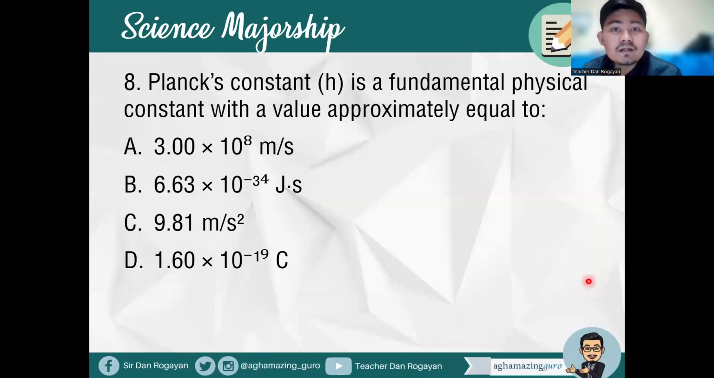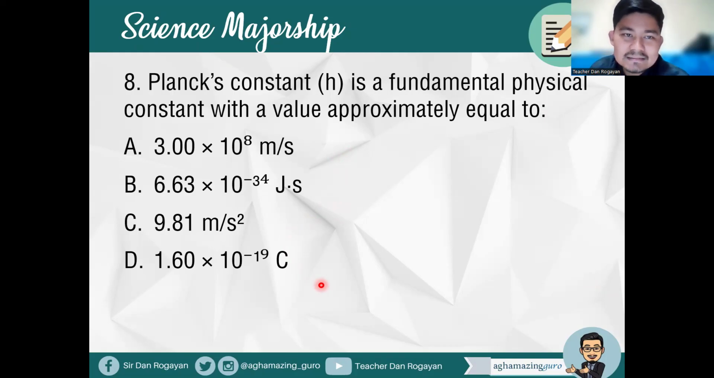Okay? Item number 8. Planck's constant is a fundamental physical constant with a value approximately equal to blank. A, 3 times 10 to the 8th power meters per second. B, 6.63 times 10 to the negative 34 joule second. C, 9.81 meters per second squared. Or letter D, 1.60 times 10 raised to the negative 19 coulomb.